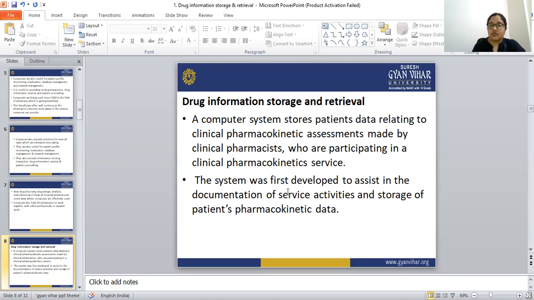The system was first developed to assist in the documentation of the service activities and the storage of the patient pharmacokinetic data. This computer system is used by the pharmacy field to assist in the documentation of the service and the storage of the patient's pharmacokinetic data.